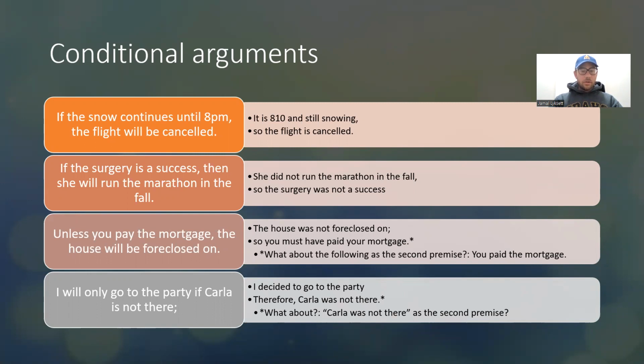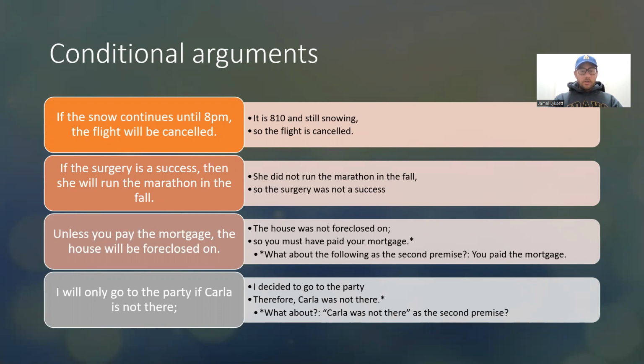All right, let's take a look at this one. Unless you pay the mortgage, the house will be foreclosed on. The house was not foreclosed on. Therefore, you must have paid the mortgage. So we use unless there, same sort of framework.